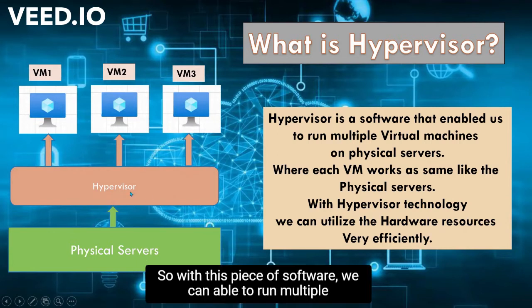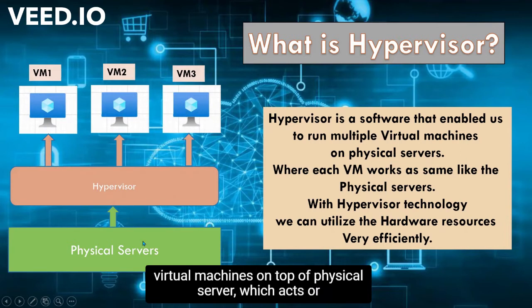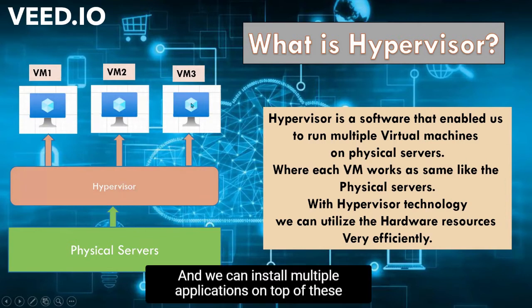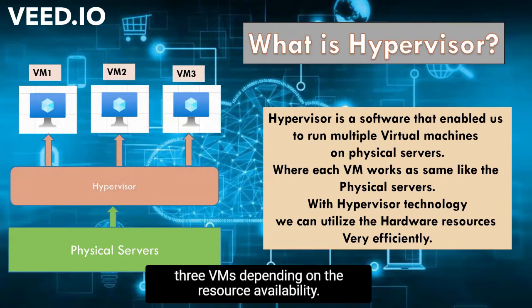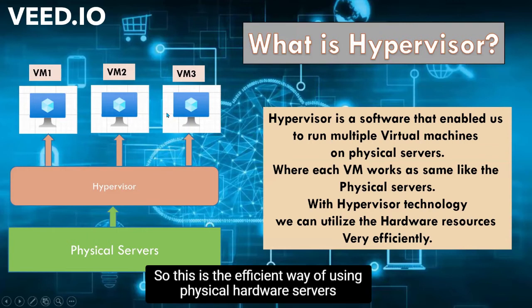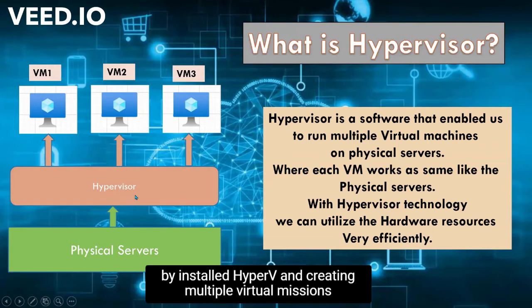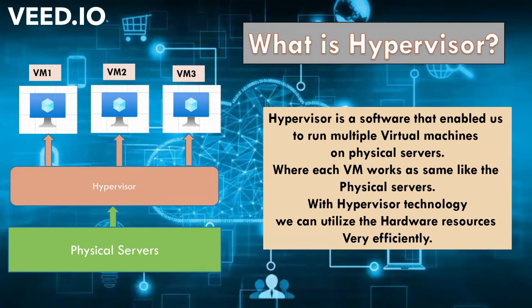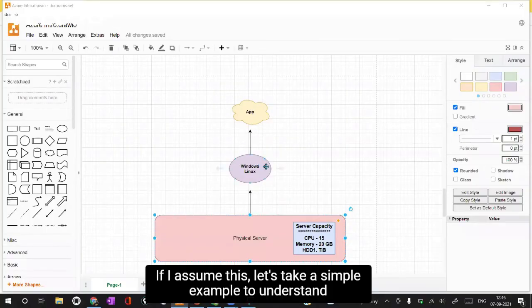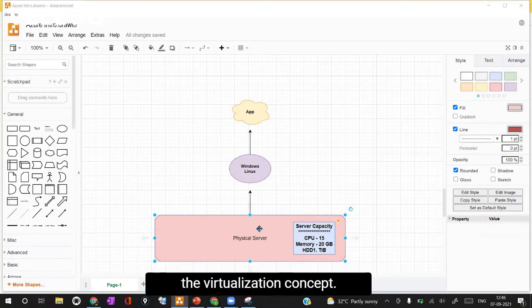So with this piece of software, we are able to run multiple virtual machines on top of the physical server, which work the same as physical servers, and we can install multiple applications on top of these VMs depending on the resource availability. So this is the efficient way of using physical hardware servers by installing a hypervisor and creating multiple virtual machines on top of them. Let's take a simple example to understand the virtualization concept.